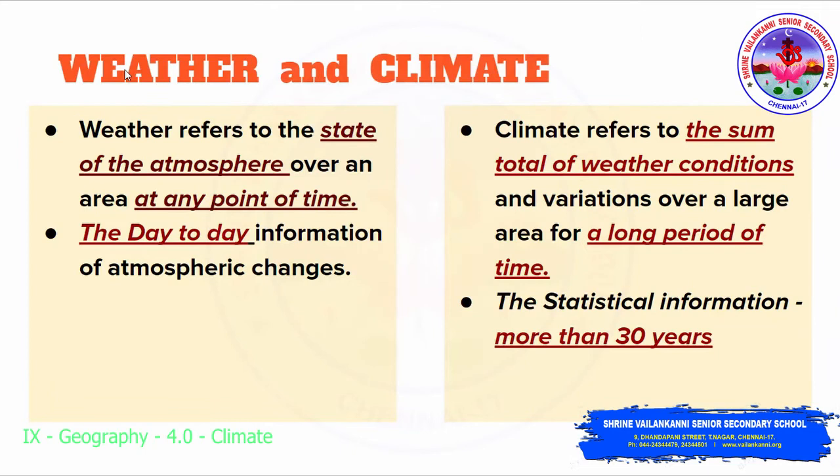Very familiar words, these both words are, yes, but most often we think these both words are the same, but no, we will see that in detail. So what is weather? Weather refers to the state of the atmosphere over an area at any point of time. So actually it is the day-to-day information. It actually fluctuates. Okay, so that is the weather.